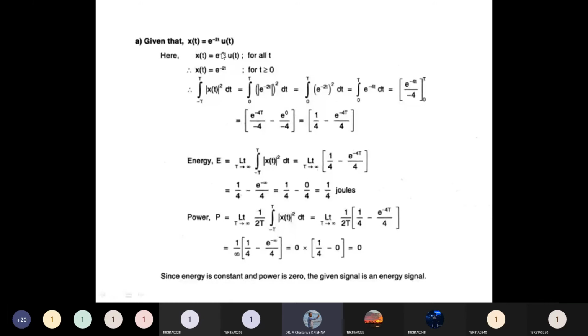కాబట్టి e power minus 2t into 1 for t greater than or equal to 0. This total value should be 0 for t less than 0. అంటే ఇప్పుడు నాకు లిమిట్స్ ఎక్కడి నుంచి ఎక్కడ వరకు? 0 to infinity limits. 0 to infinity is the limits. The function should be x of t equal to e to the power of minus 2t.